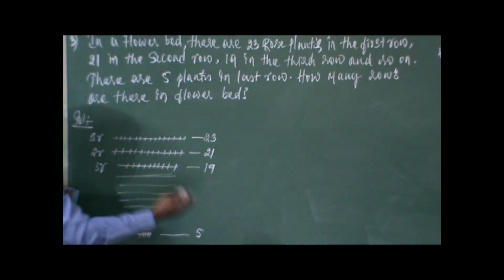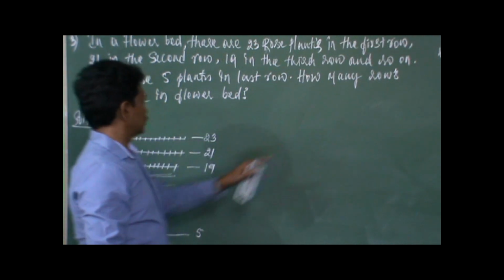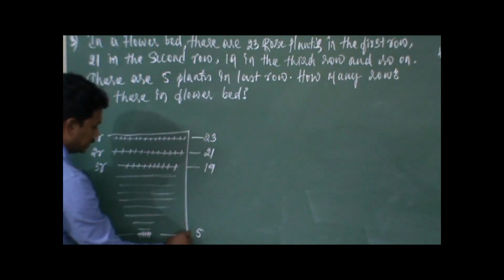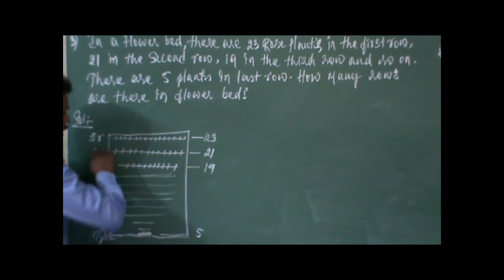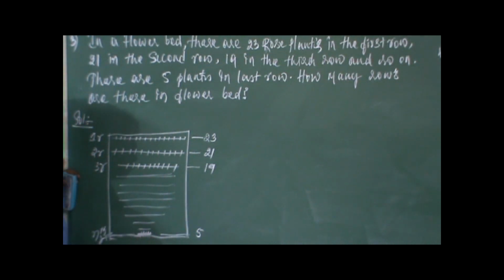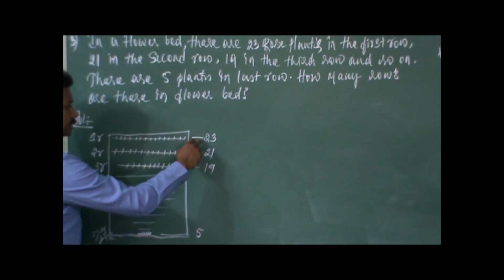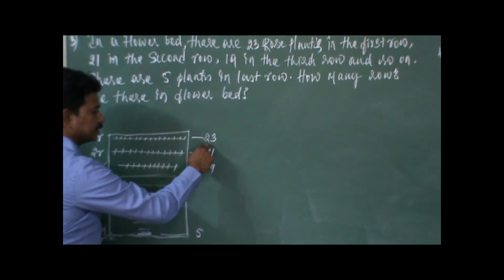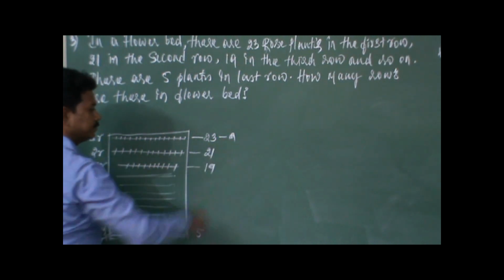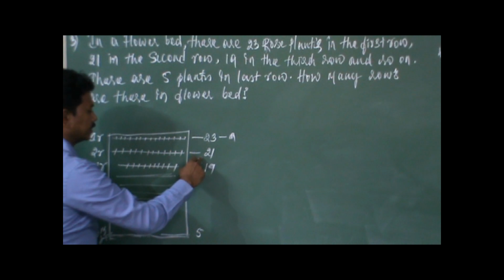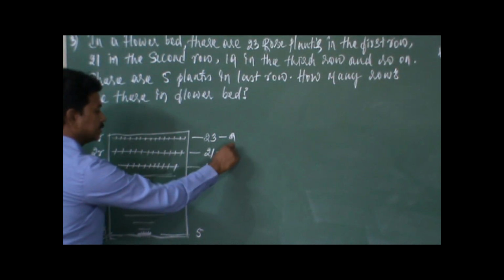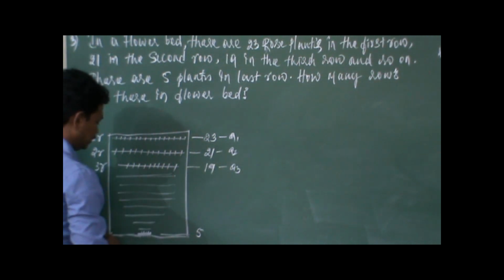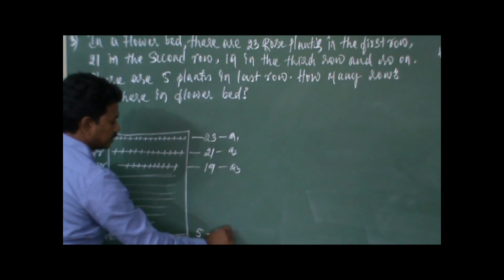5 roses. So now he is asking you how many rows are there in the flower bed. So this entire thing is a flower bed. In this entire flower bed, how many rows are there, he is asking you now. So according to the language of AP, if this is the first row, it has 23 plants, in the sense it is the first term, A1. If this is the second row, it has 21 plants, it is the second term, A2. And in the third row, it has 19 plants, it is A3. In the last row, it has 5 plants, it is nothing but AN.